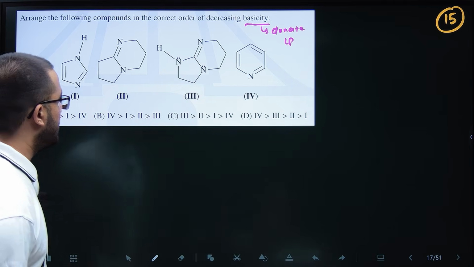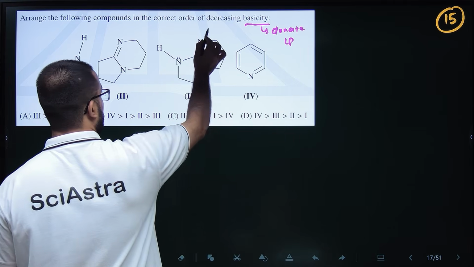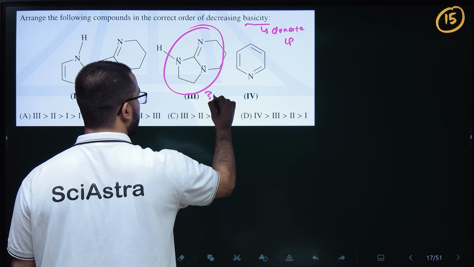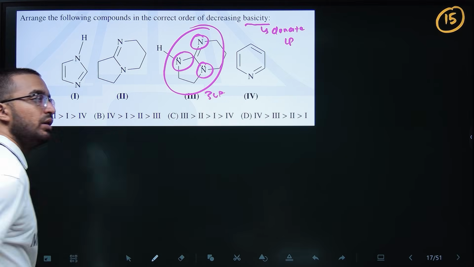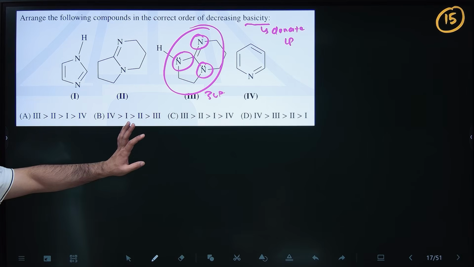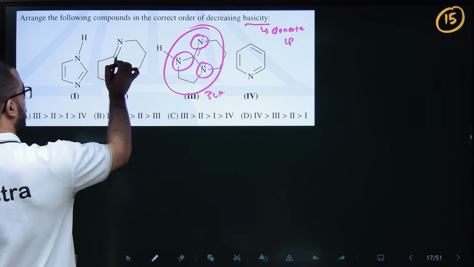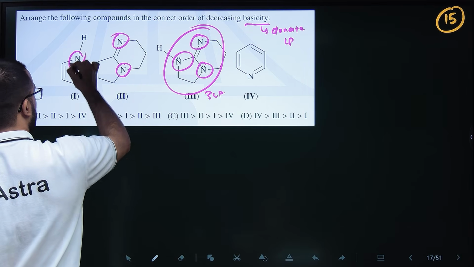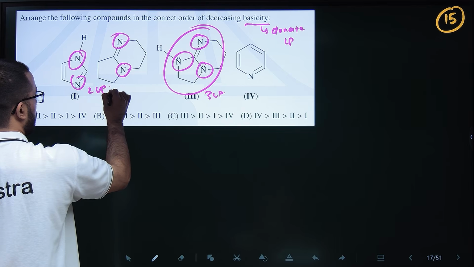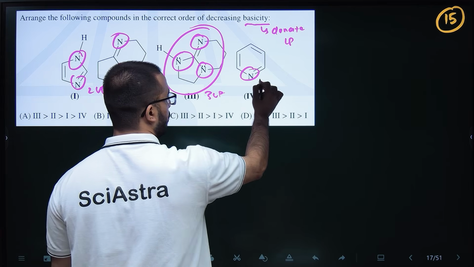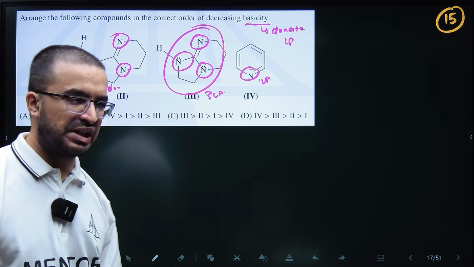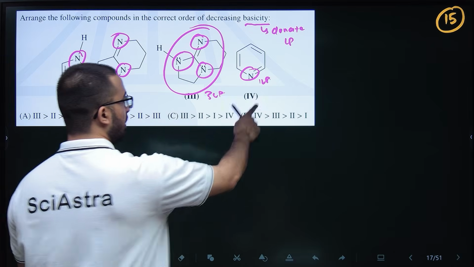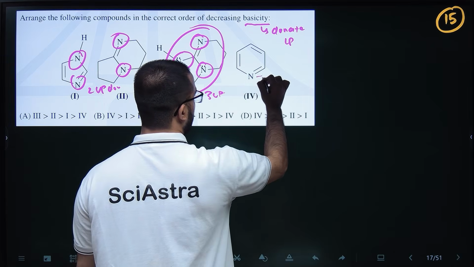First of all, these have 3 lone pair donators, 3 nitrogen, 1 2 3. Then second and first have 2 lone pair donators, and this has 1 lone pair donator, and obviously this is not the only factor that we will see, but this is sp2 hybridized.